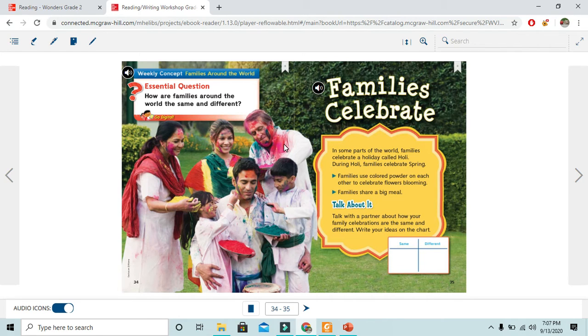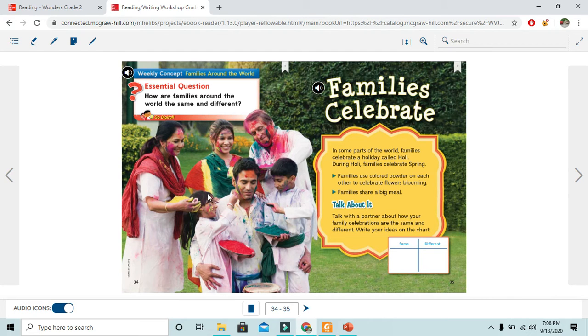Okay, let's start now. Let's read the essential question on the top of the page. How are families around the world the same and different? As you know, we are living in a very big world, so people around the world are not the same. Sometimes they have mutual or same things to do, and sometimes they have different things to do. Okay, and this is clear.